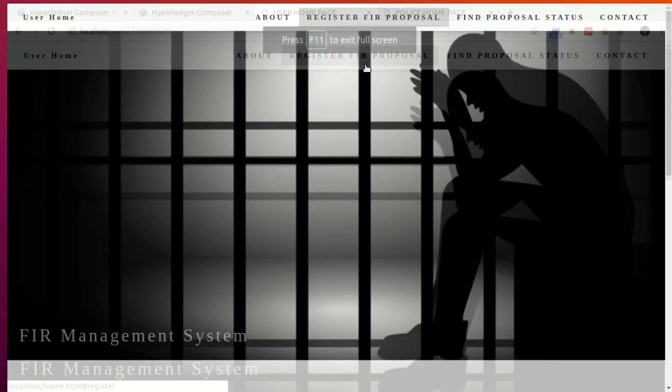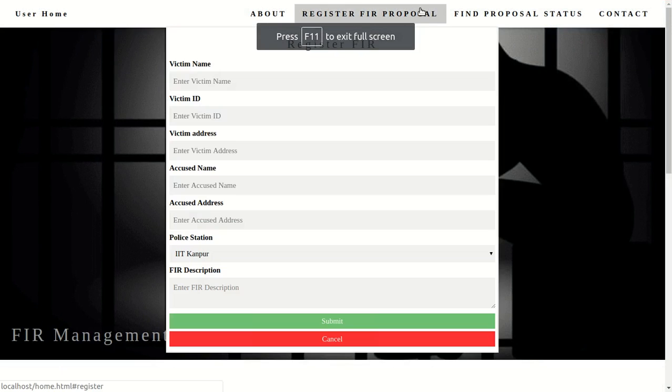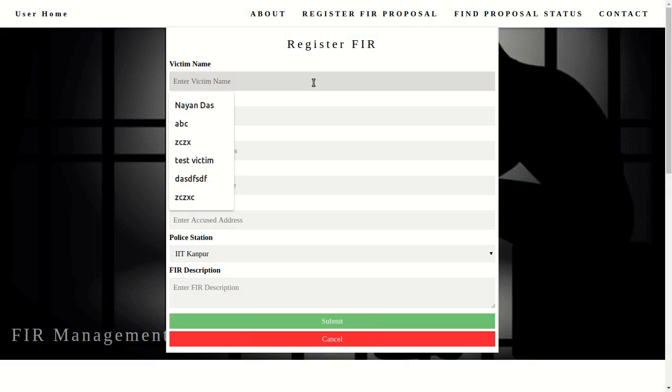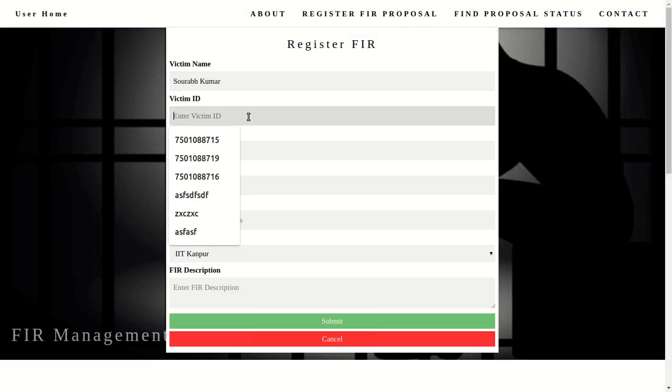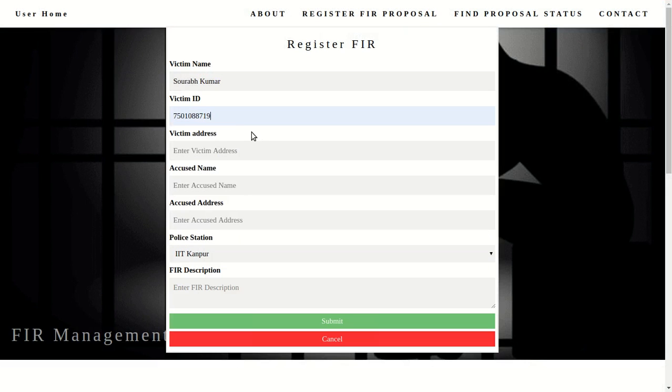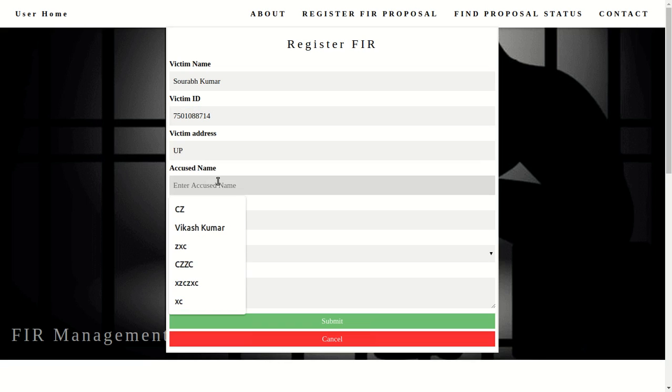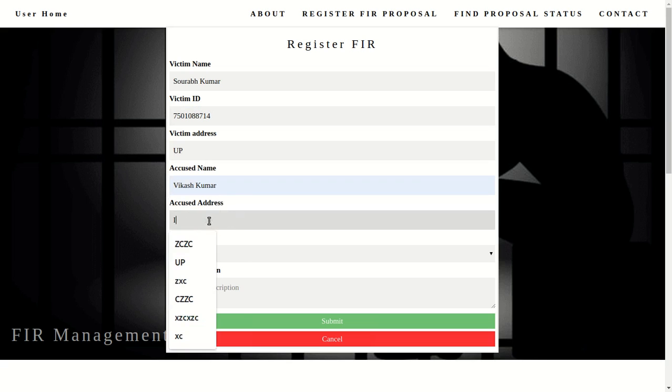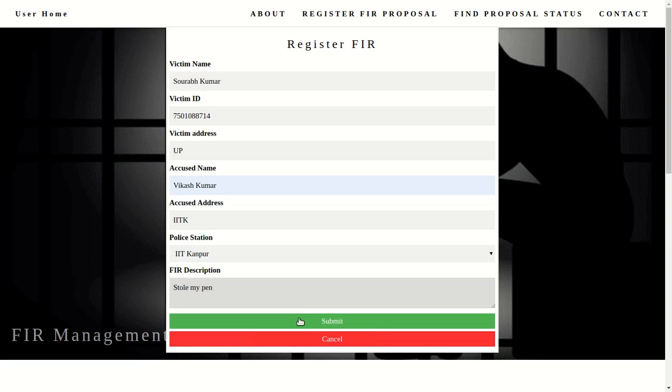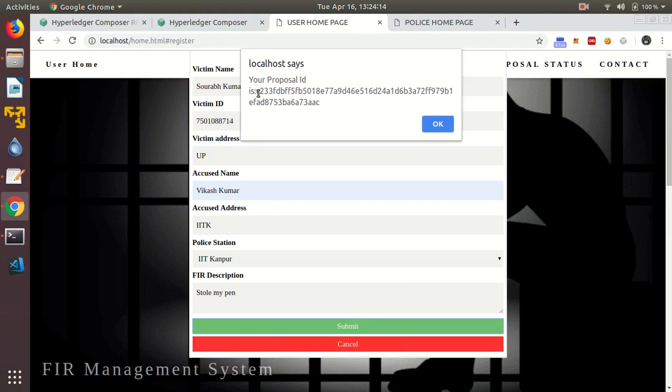We'll start with registering the FIR proposal. User can give its Aadhaar card and this particular victim ID. Against the information submitted in this proposal form, we have created a unique hash that will be used as a proposal ID. This will act as a primary key in the proposal asset and can be later used to verify the mutable property of FIR proposal. As you can see, the proposal has been submitted.